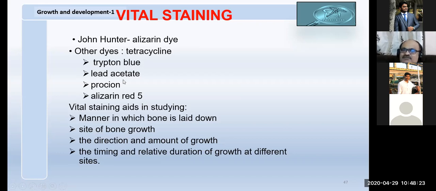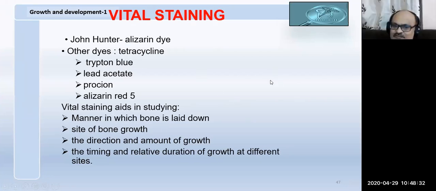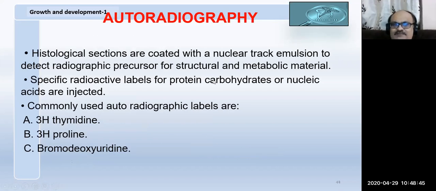These dyes are fed into the experimental animals, and you can know how the bone is growing, the site of bone growth, the direction and amount of growth. But remember, if you want to study the bone, the animal has to be sacrificed. These are experimental methods only.